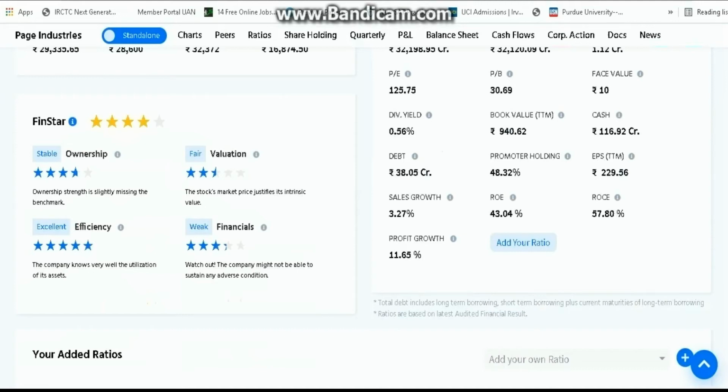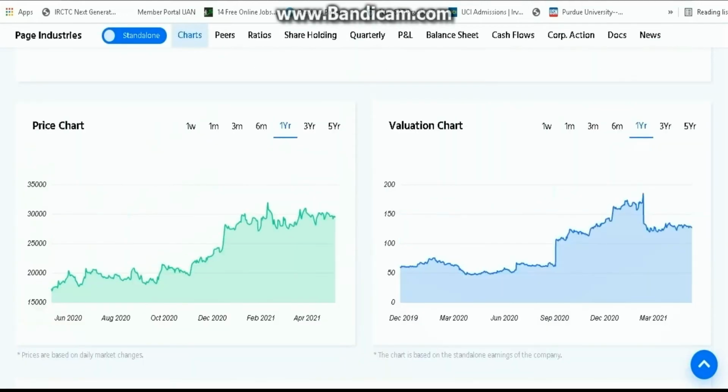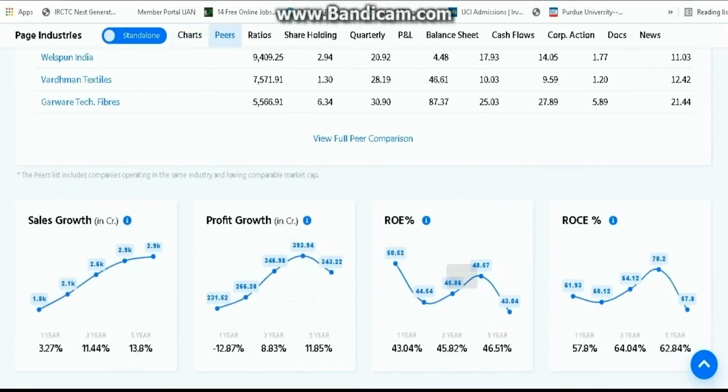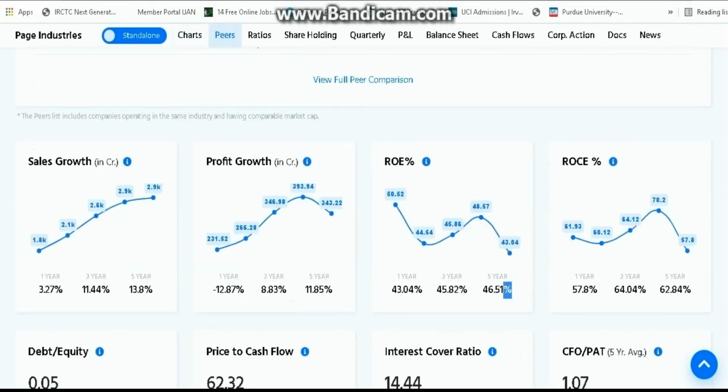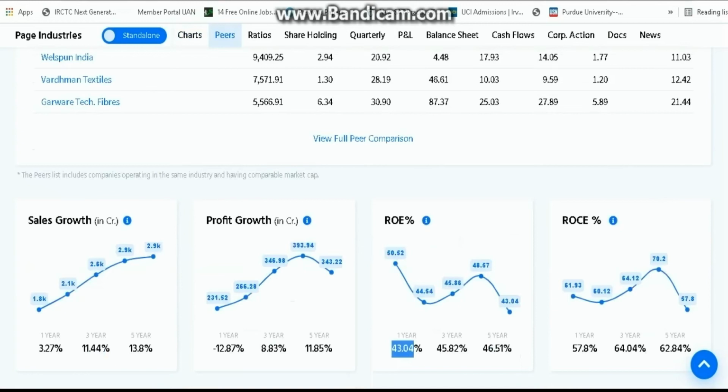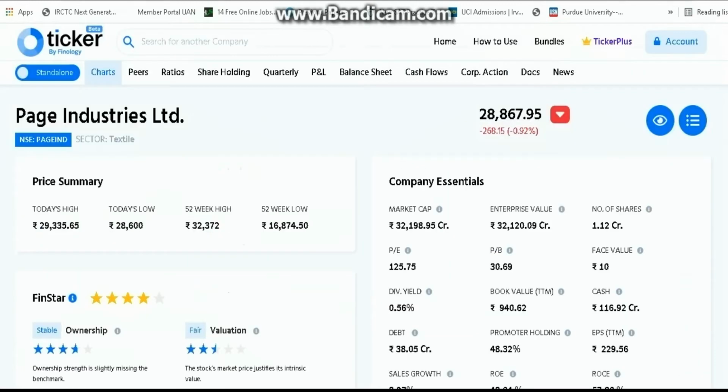The company is giving so good ROE percentages. See, it is constant. It is not even decreasing rapidly. It is 46 in 5 years, 3 years is 45.82 percent returns, and in 1 year the company is giving 43 percent returns. So overall it is a very nice one. So these were the live examples of the ROE percentage and the PAT margin.